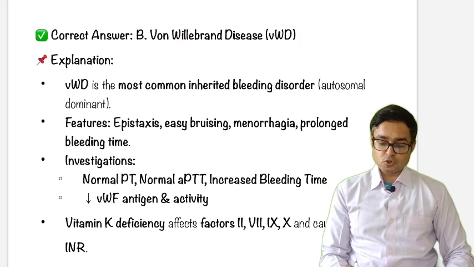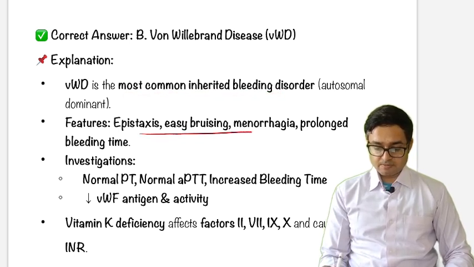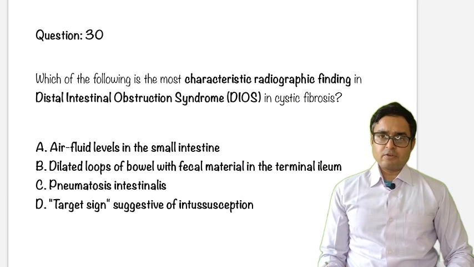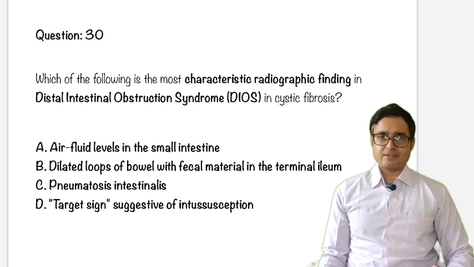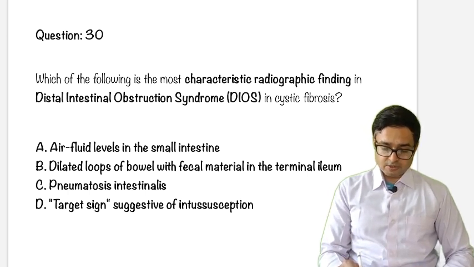This is the most common inherited bleeding disorder, associated with epistaxis, bruising and menorrhagia, unlike vitamin K deficiency. I'm going fast because otherwise I will not be able to cover all the questions in this definite period of time. Okay, question number 30.